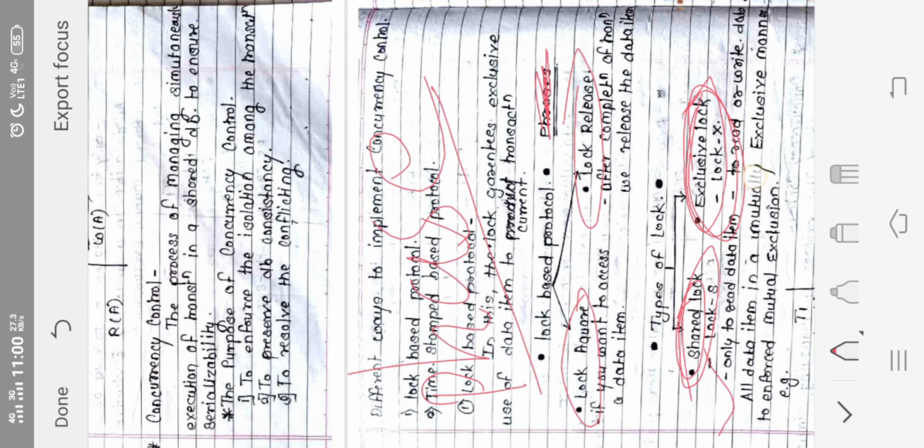Now, all the data items are accessed in mutually exclusive manner to enforce mutual exclusion. Whenever we are applying an exclusive lock, unless and until that particular transaction is completed, it cannot be transferred to another transaction. In shared lock, any number of transactions can use the same data item.